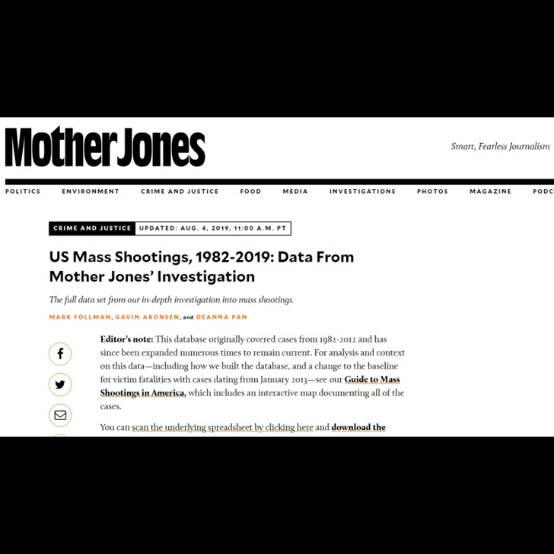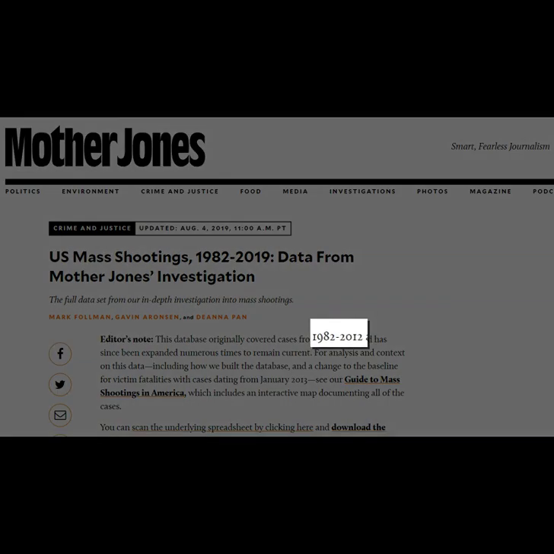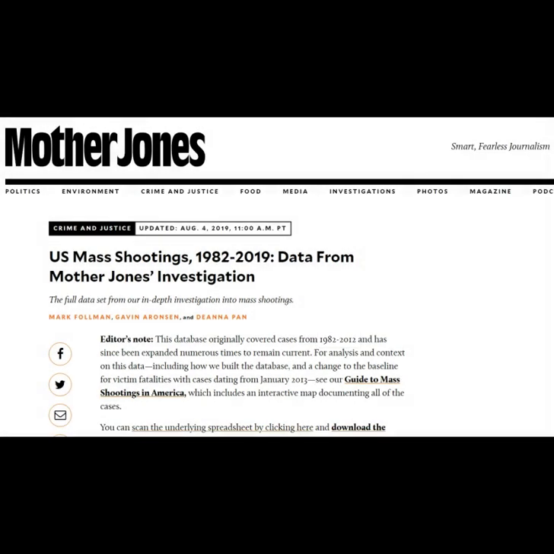This database originally covered mass shootings from 1982 to 2012, but they've kept it up since then, so it continues to have an up-to-date tally of mass shootings, although they did change their methodology slightly after 2013, which we'll see here in a second. And with any mass shooting database, you want to understand the methodology from the outset so you understand what you're looking at. In this case, in order to find their methodology, you have to click on their Guide to Mass Shootings in America.